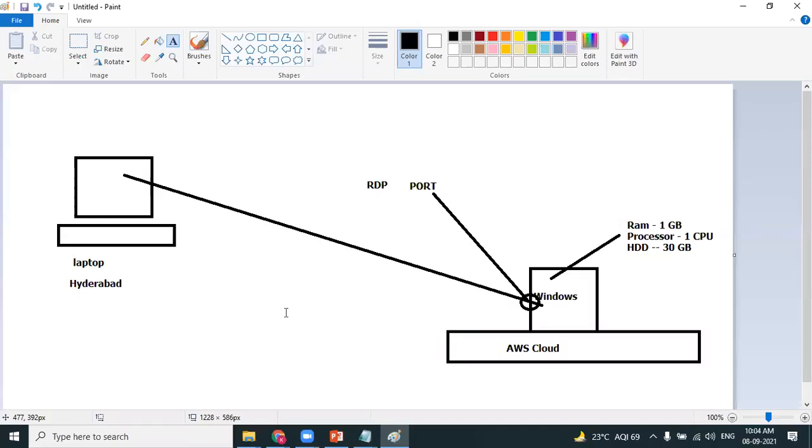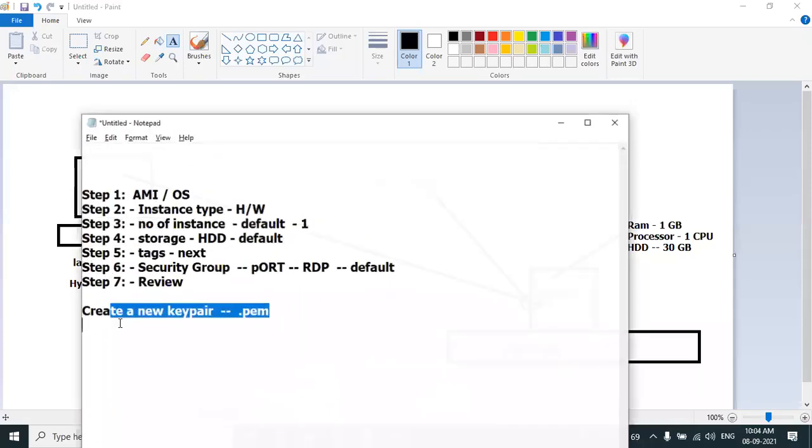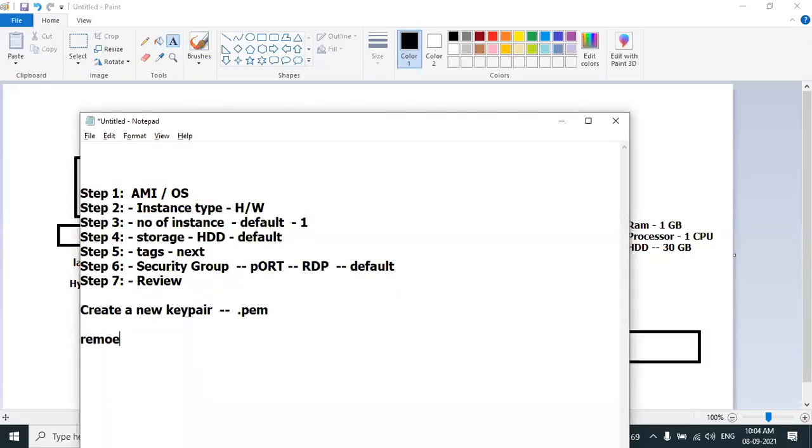If you want to connect to remote instances, remote instances are nothing but instances in a different location. If you want to connect to remote Windows instances, you need an application called Remote Desktop. Remote Desktop Connection is an application you get by default.